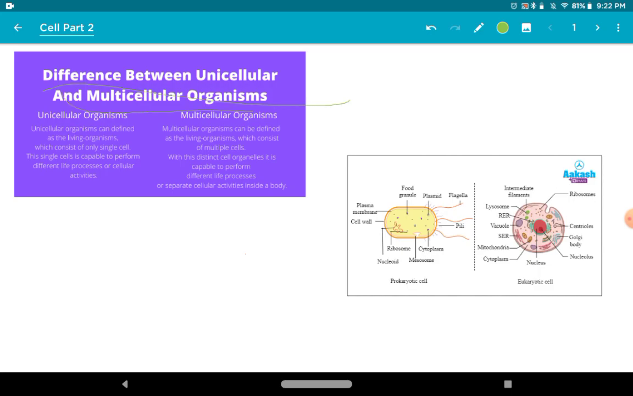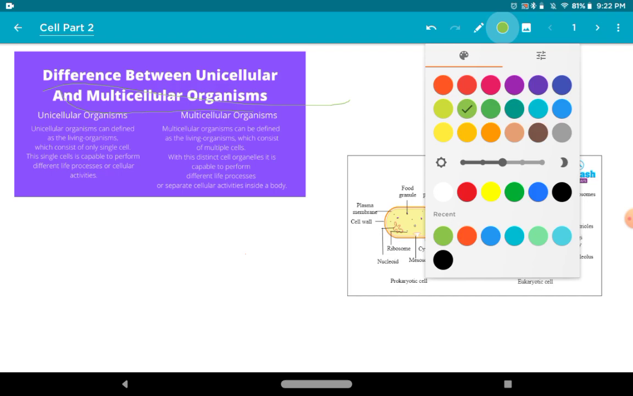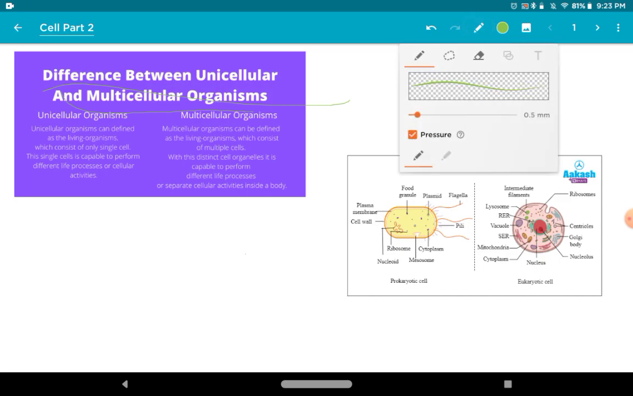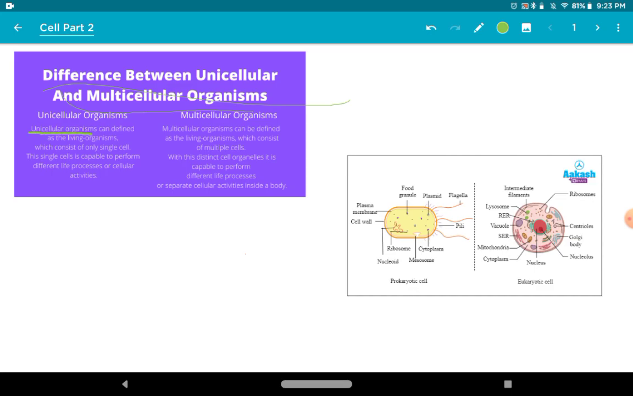So unicellular organisms can be defined as living organisms which consist only of one single cell. The single cell is capable of performing different life processes or cellular activities. So let me explain this in short.